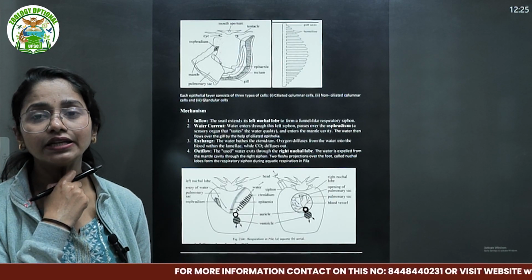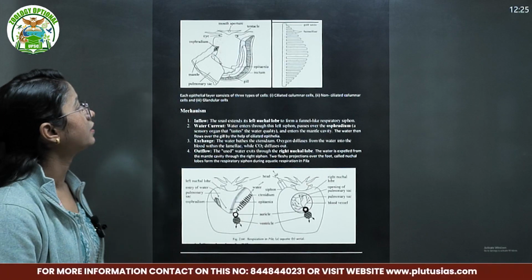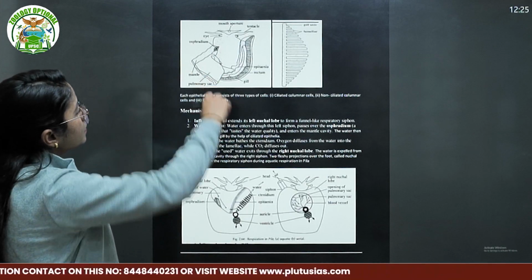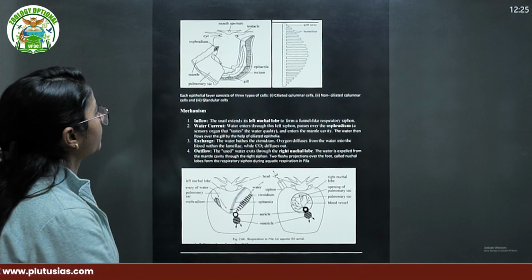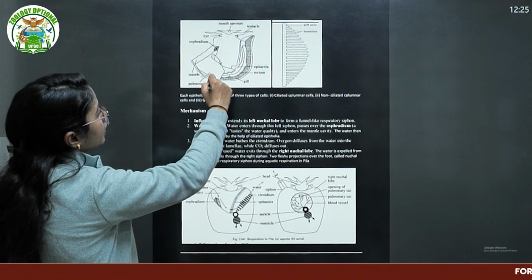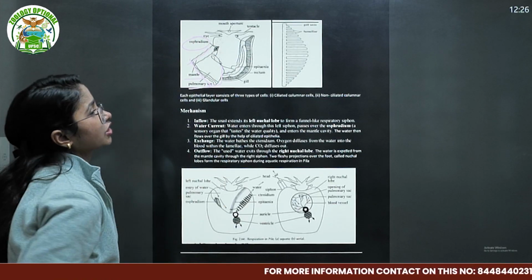So afferent is carrying deoxygenated blood while the efferent is carrying oxygenated blood in the respective blood vessels. So this is the simple structure of respiration in the pila. This is your mantle, this is your pulmonary sac. Osphradium is a structure found in the pila.